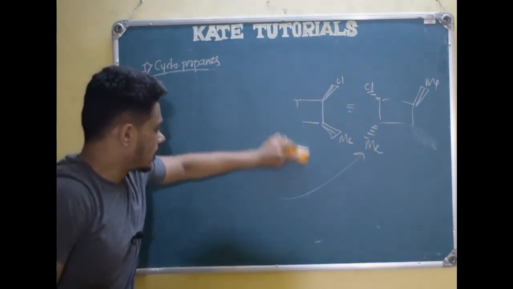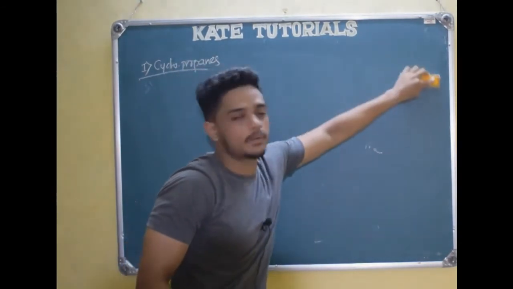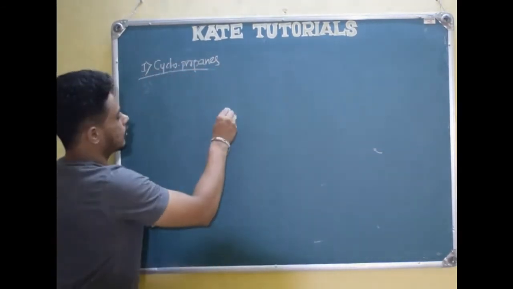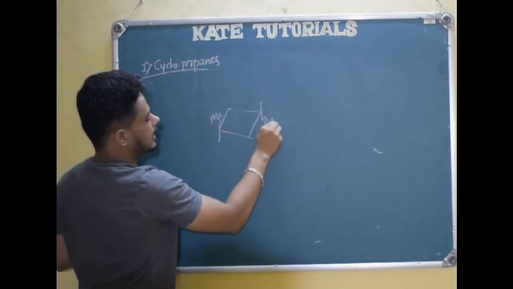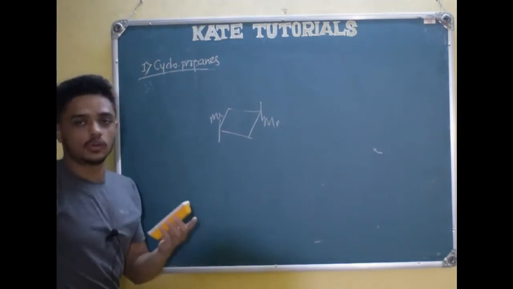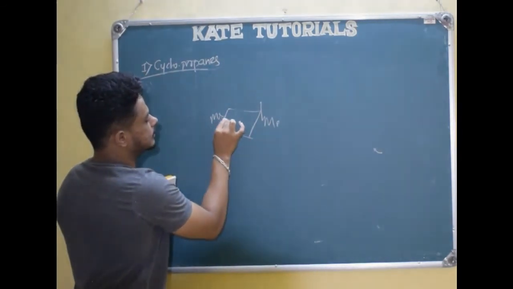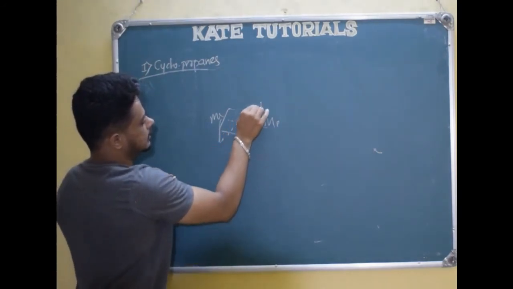So optical activity we can tell by seeing the plane of symmetry, center of symmetry, axis of symmetry. See here, for this molecule I told it is optically inactive. Why is it optically inactive? Because the plane can cut it into two equal halves. And I can tell also by center of symmetry. See here, this methyl, this methyl, this hydrogen, this hydrogen.